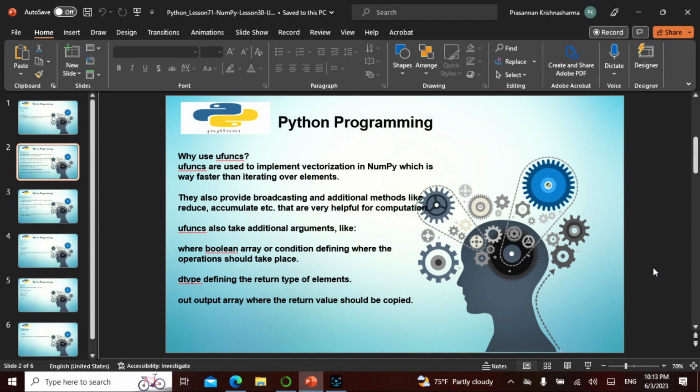A universal function also provides broadcasting and additional methods like reduce, accumulate, etc., which are very helpful for computation, which we'll be seeing. The universal function takes additional arguments, where a Boolean array or condition defines when the operation should take place. This is like a trigger: if this thing happens, do this action, else do this action, like an if-then-else, provided a particular trigger happens.